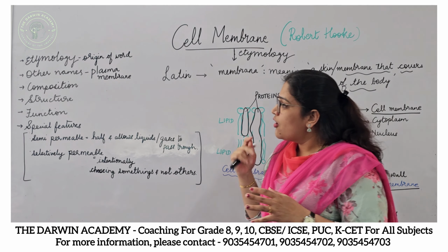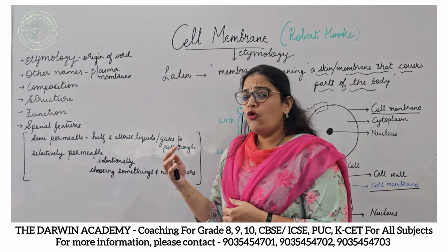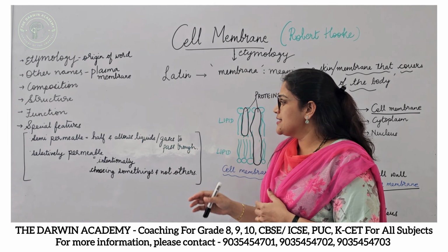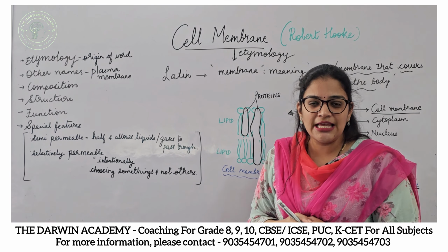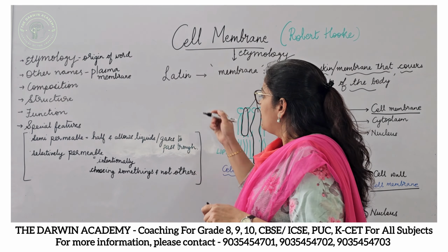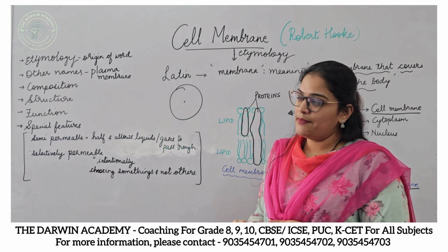Alright. So another special feature is that the cell membrane will only allow pick-and-choose materials that can go in or come out of the cell. For example, I've taken a simple animal cell as an example here.